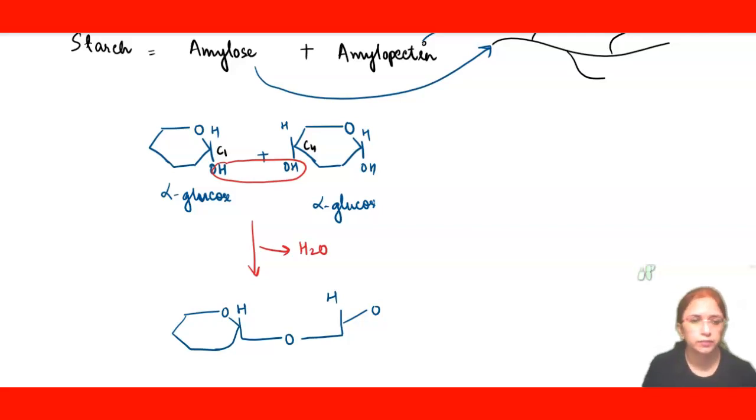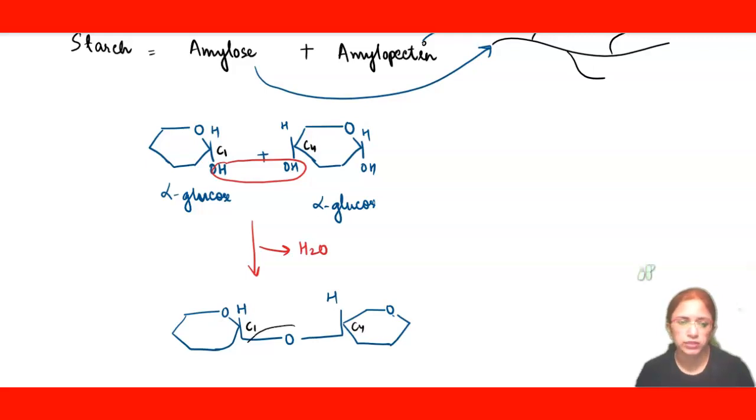It's not that tough. All you need is practice. Here you can see the bond is present between C1 and C4, right? So this is the glycosidic bond which has joined two alpha glucoses together.